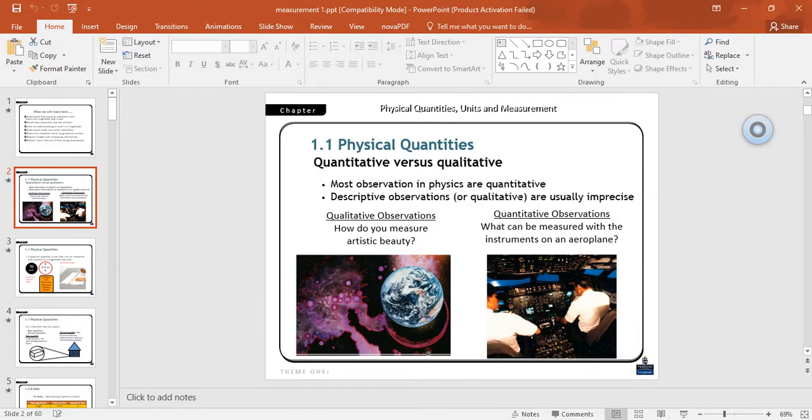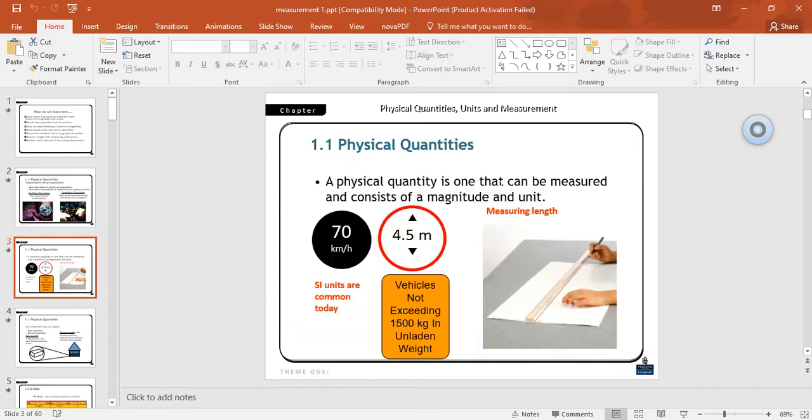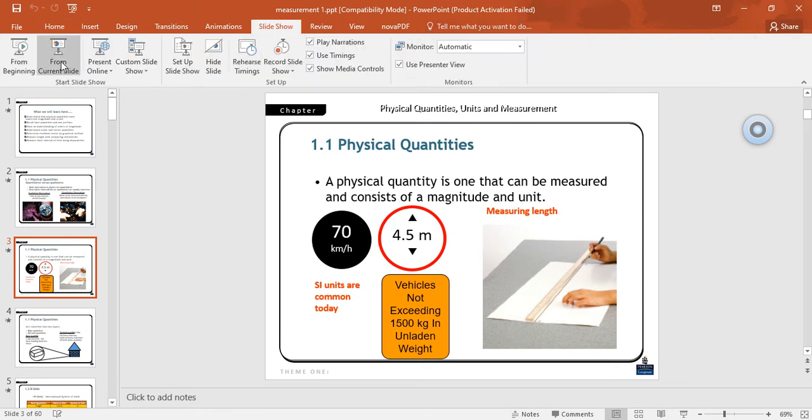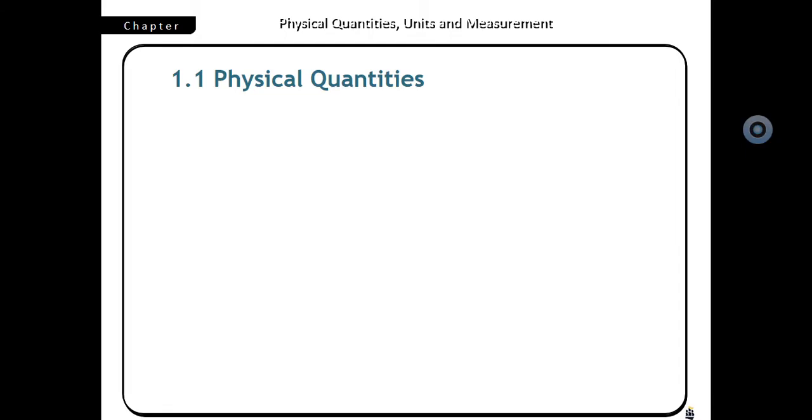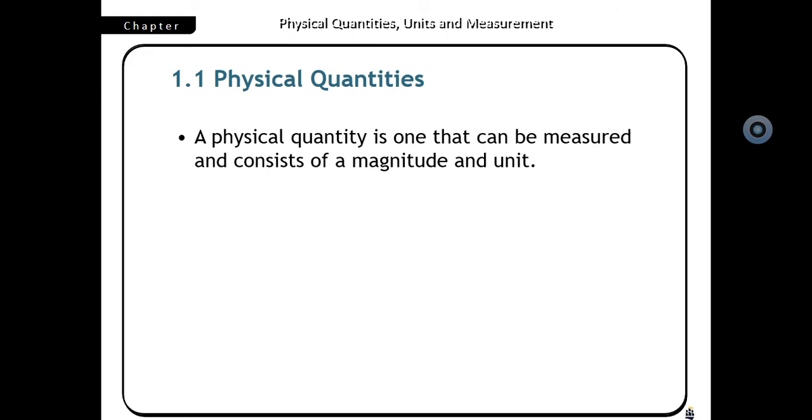In a simple way I can say what a physical quantity is. A physical quantity is one that can be measured and consisting of magnitude and unit. What I am saying again, repeating: anything can be called a physical quantity which can have magnitude and unit and should be measured in a certain system.